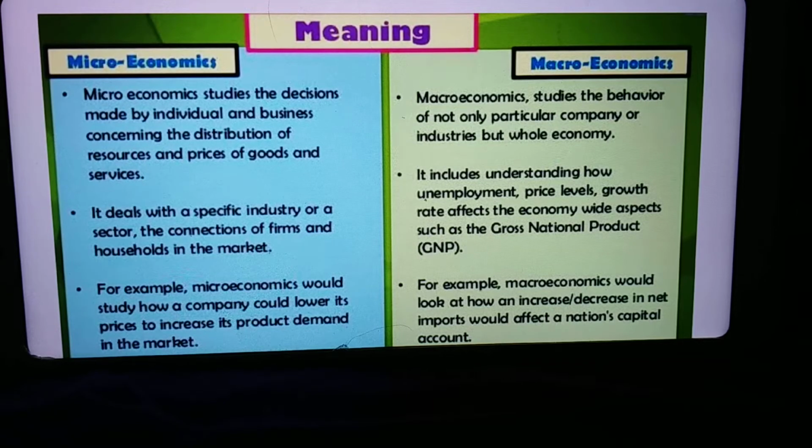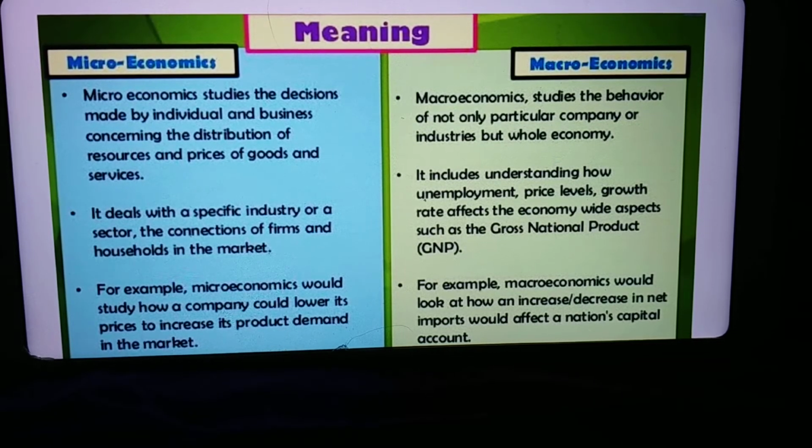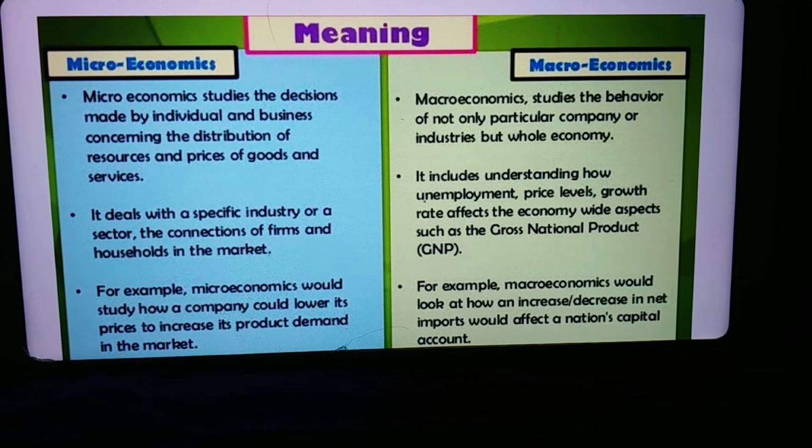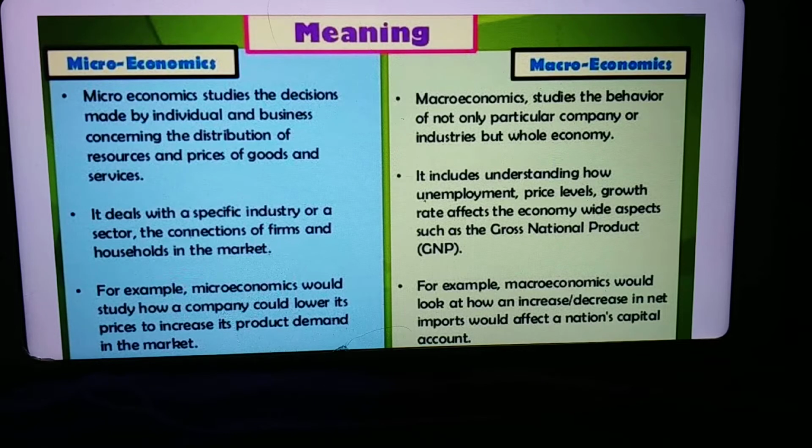The subject which studies individual or small units of the economy is microeconomics, and the subject which studies the aggregate or overall sector of the economy is macroeconomics. Let us understand in detail. Microeconomics studies and analyzes the individual units of an economy. In the study of demand, the consumer is an individual unit of the whole analysis of economics. In labor market analysis, the unit is labor.